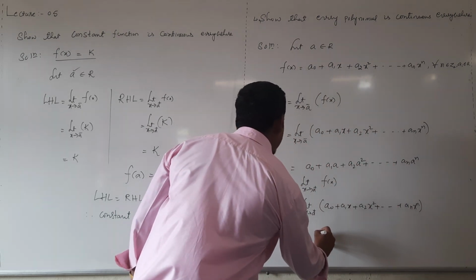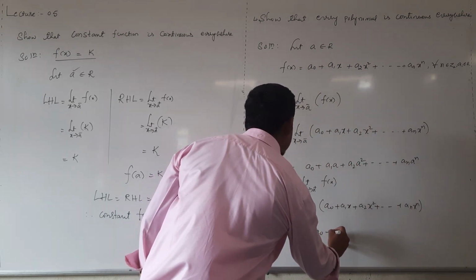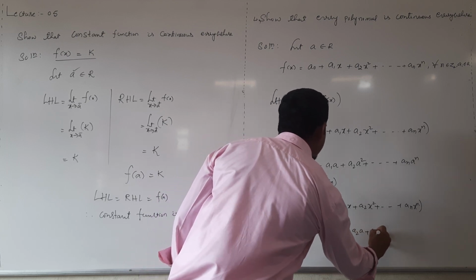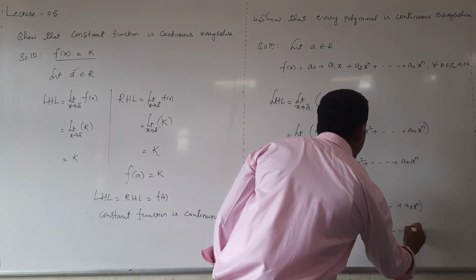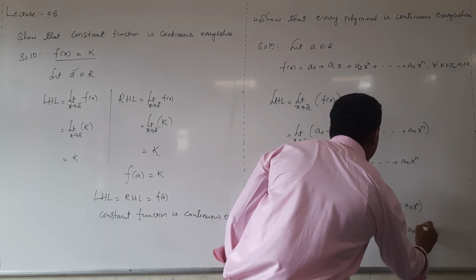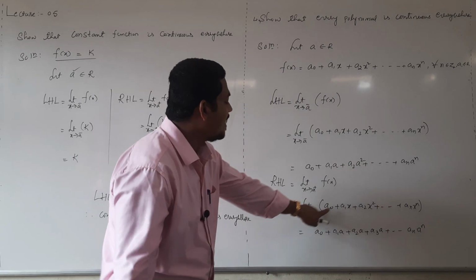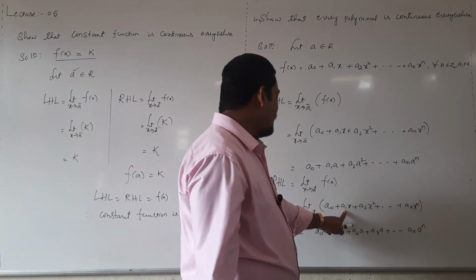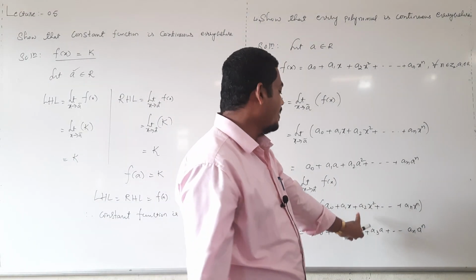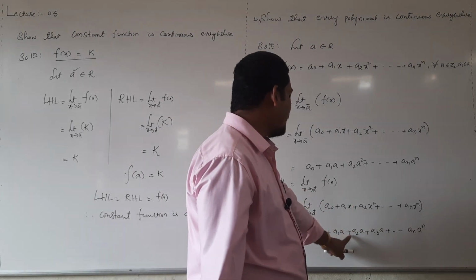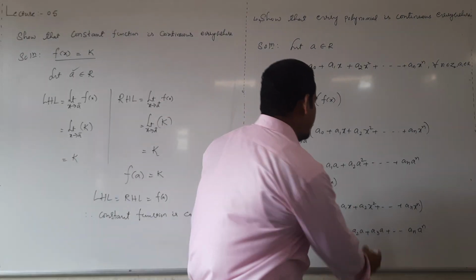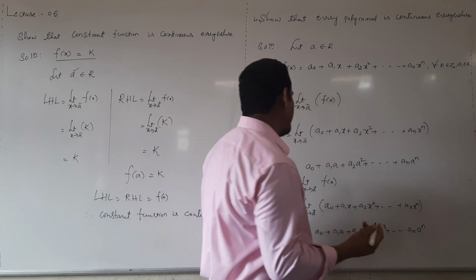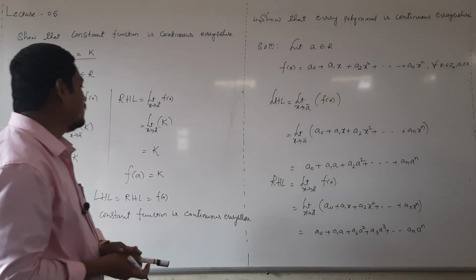And apply limit, then it will be a0 plus a1a plus a2a square plus a3a cube and so on an a power n. Just put x value a, this is independent of x only, so a0. Then a1 as it is because it is a constant, replace x as a, then it will be a2a square, a3a cube and so on.